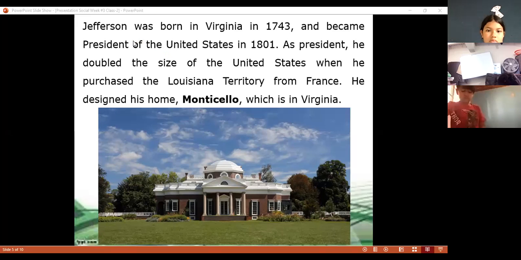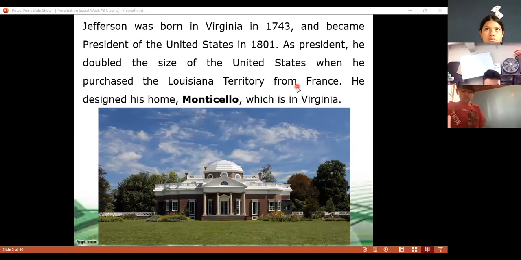Who was Jefferson? He was born also in Virginia and became president of the United States, like George Washington, but in 1801. It says he doubled the size. Remember, the United States wasn't the big country that you see now. With this president, it says he doubled the size of the United States when he purchased the Louisiana territory from France. So he was gathering this territory.